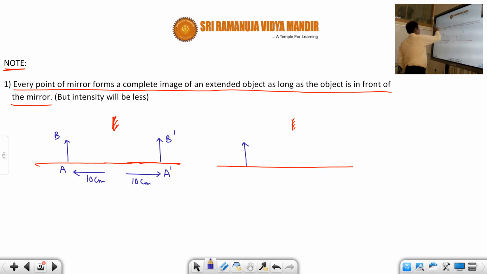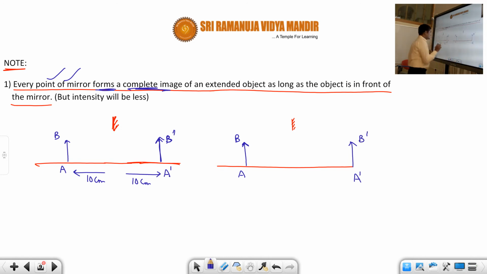So here the point is that every point of the mirror forms a complete image. That means even though the full mirror is not present, only a portion of the mirror is present, still you will get an image which is the same as the image we got in the previous case. So here also, if the object is AB, the image will be A dash and B dash.